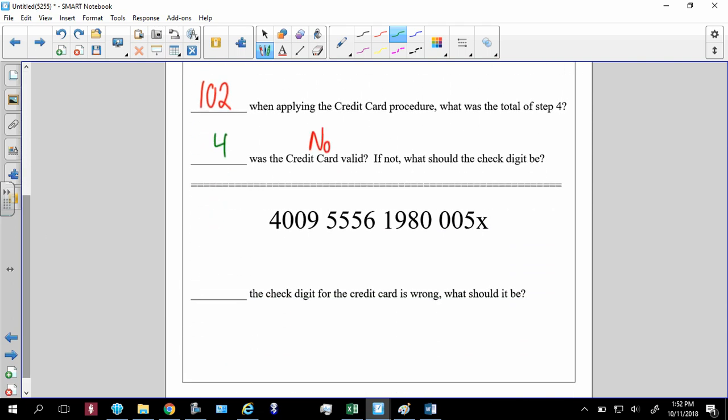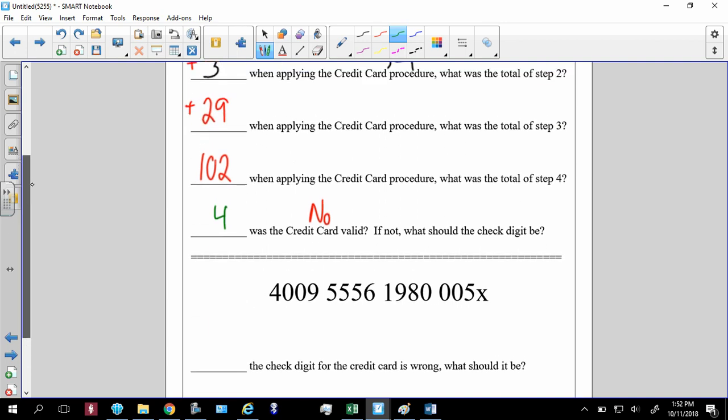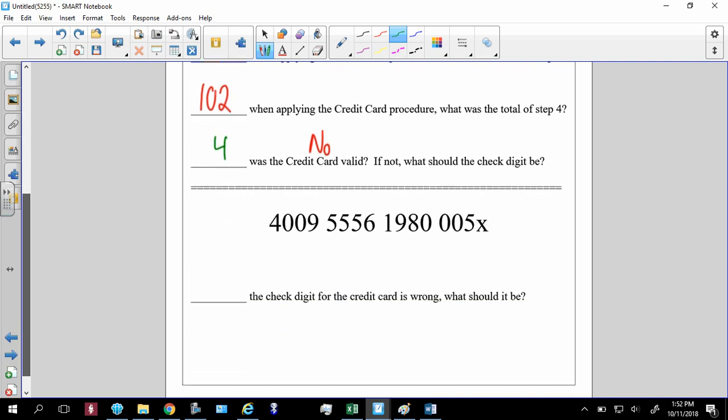Now, the check digit for the credit card is wrong. What should it be? All right, so I'll be honest with you folks, they should be the same thing. In fact, it's worded wrong. It should be, what is the check digit? So what is the check digit?